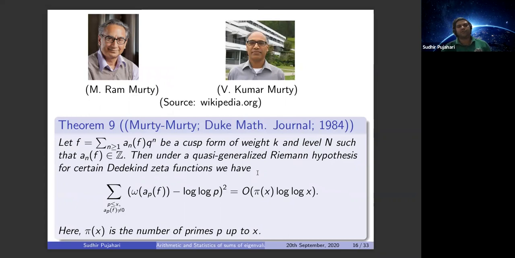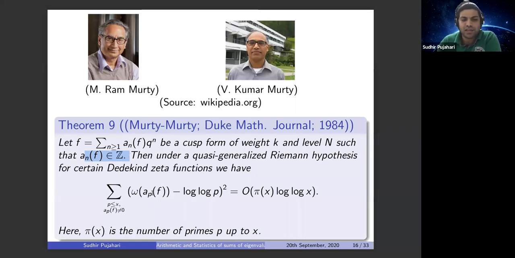In 1984, the Murty brothers proved an analogous result for the Fourier coefficients of cusp forms. Under the quasi-generalized Riemann hypothesis, if a_p(f) is the Fourier coefficient of a cusp form, and we are assuming that the Fourier coefficients are integers. In particular, if you choose the Ramanujan delta function, we know all the coefficients are integers.